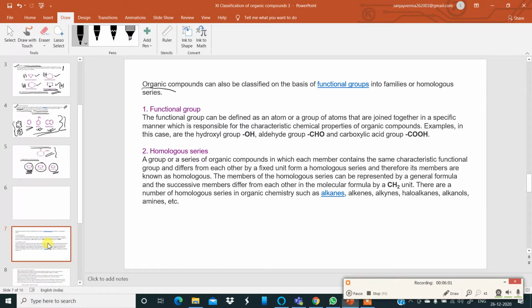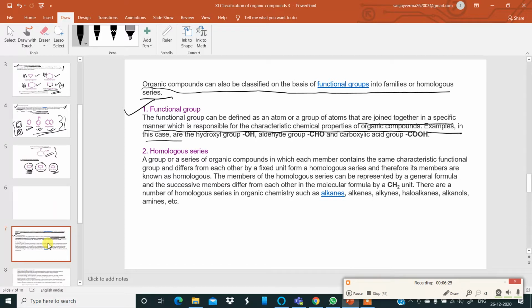Organic compounds can also be classified on the basis of functional groups into families or homologous series. What are functional groups? A functional group can be defined as an atom or a group of atoms that are joined together in a specific manner, which is responsible for the characteristic chemical properties of organic compounds.